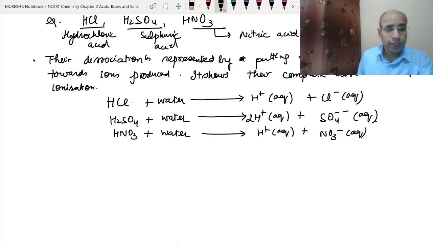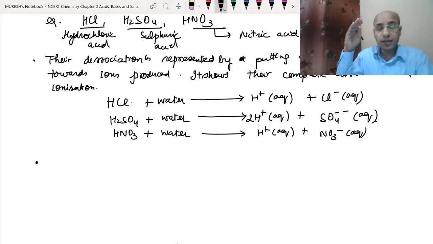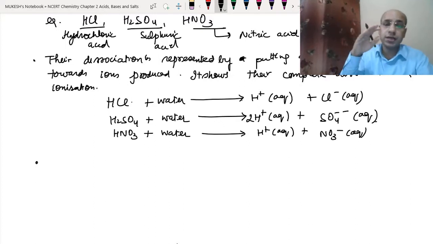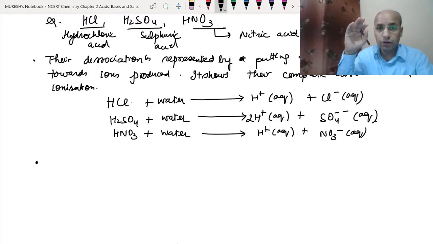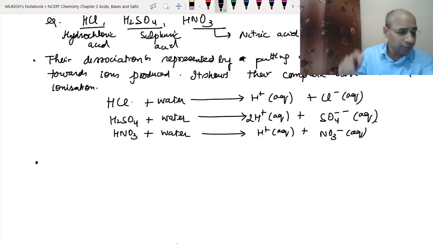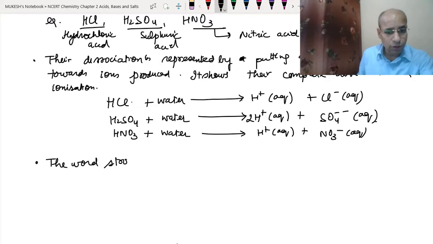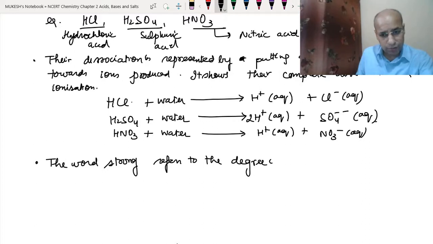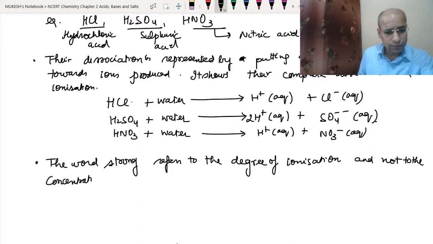And one more thing here: strong doesn't mean the concentration of an acid. What we mean by strong is the ionization in water, which is complete. The word strong refers to the degree of ionization and not to the concentration of the acid. That we need to keep in mind.